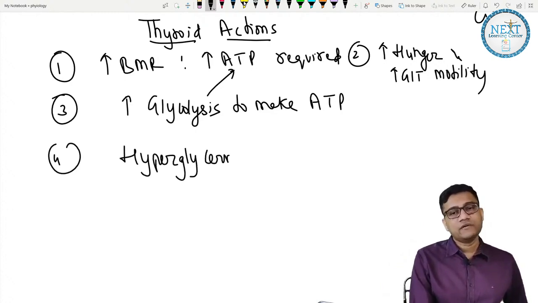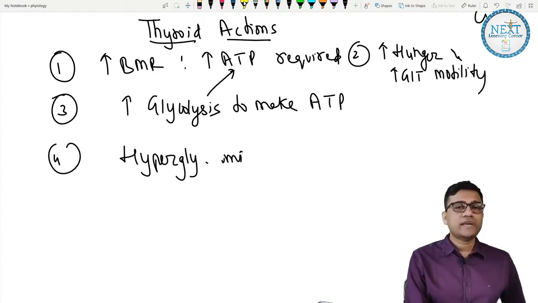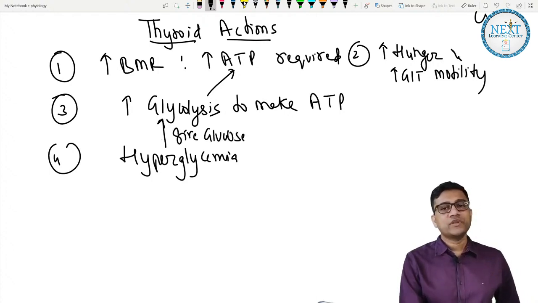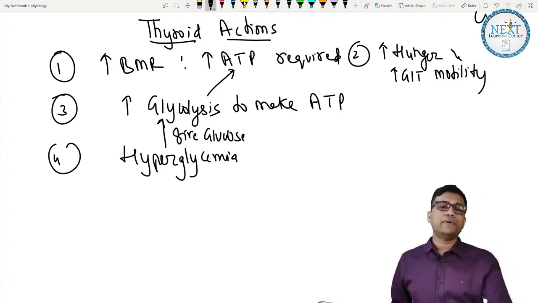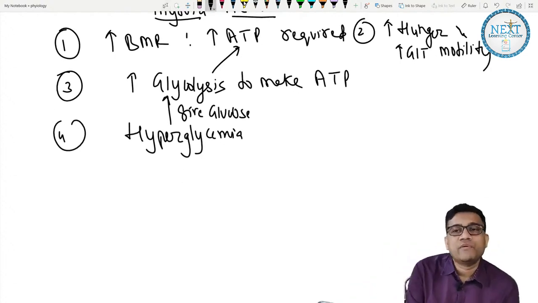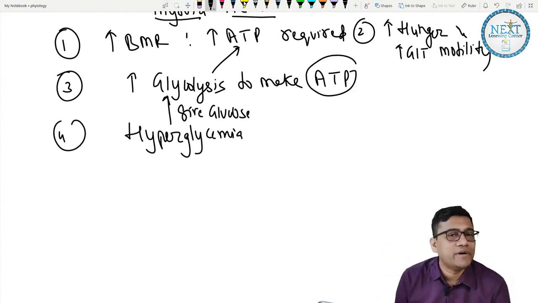Why hyperglycemia? Hyperglycemia will give glucose for glycolysis. Are you getting the logic? So you are doing hyperglycemia so that you are able to make ATP from glucose. Logic is clear? So we are doing hyperglycemia.